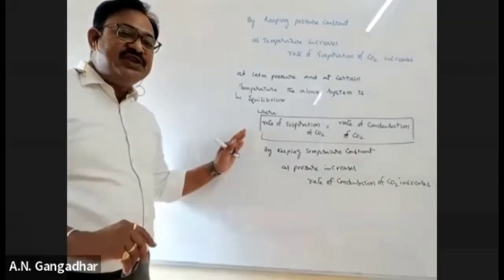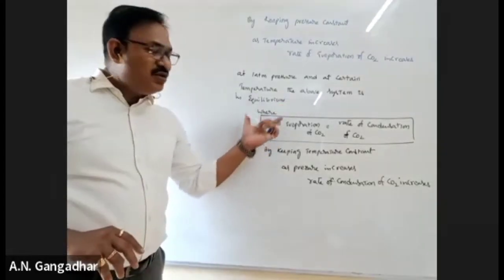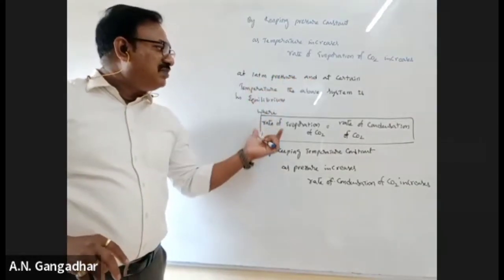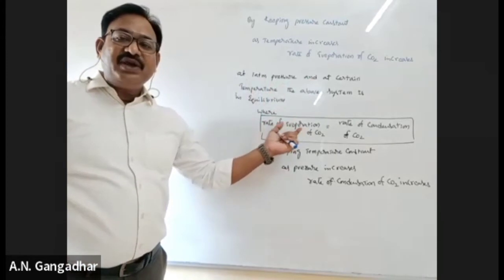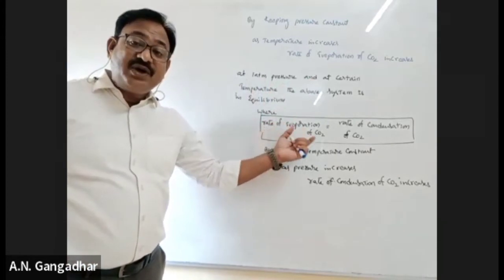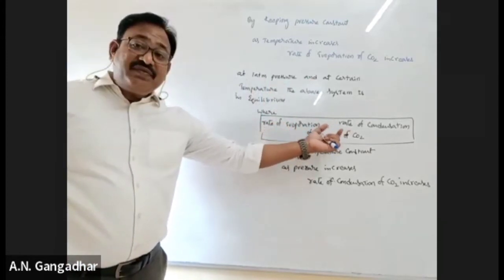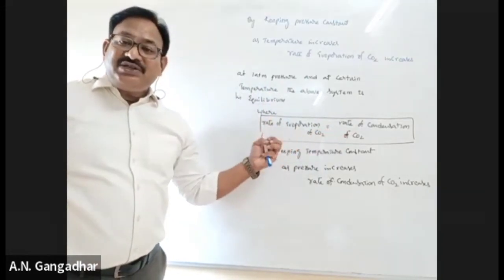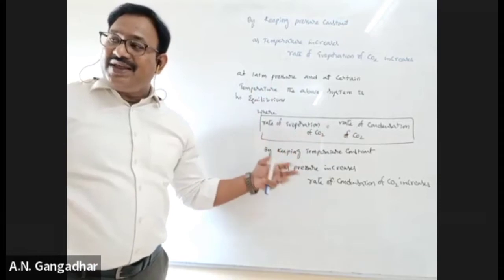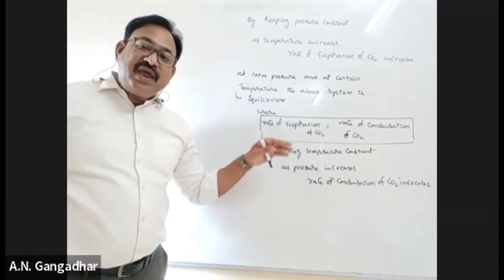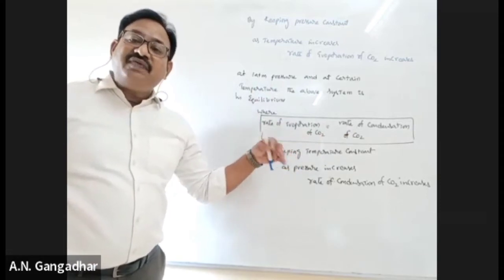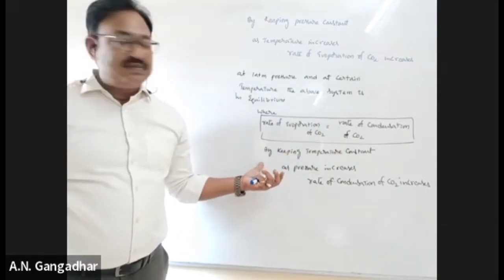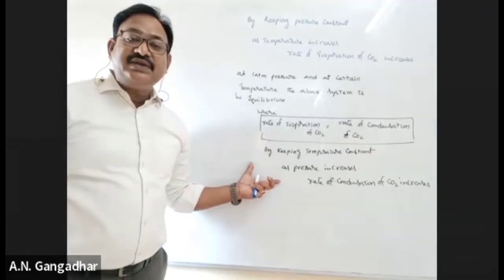So at 1 atmosphere pressure and certain temperature, rate of evaporation of CO2, that is the forward change, is equal to rate of condensation of CO2, that is the backward change. So at particular conditions, those two are equal in rate. But just by altering the conditions, you can favor either the forward reaction or the backward reaction. All of you understand?